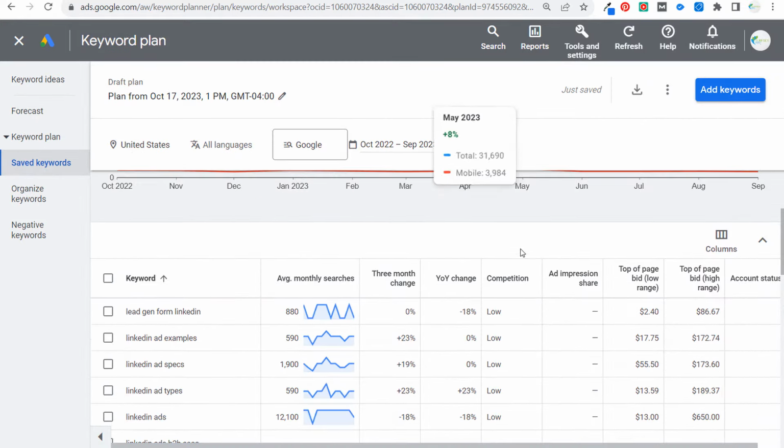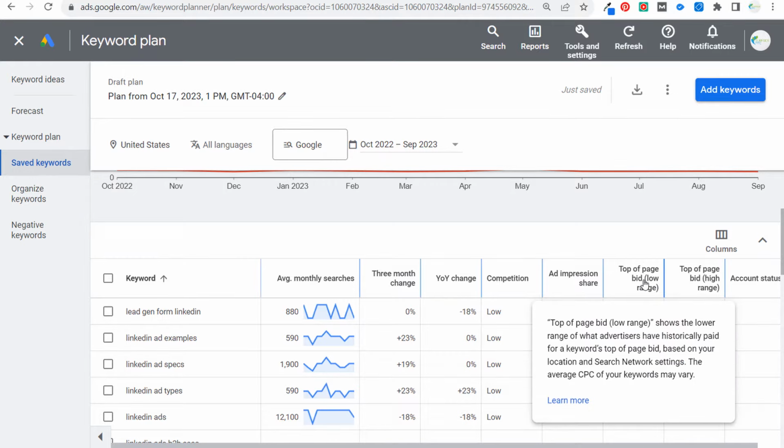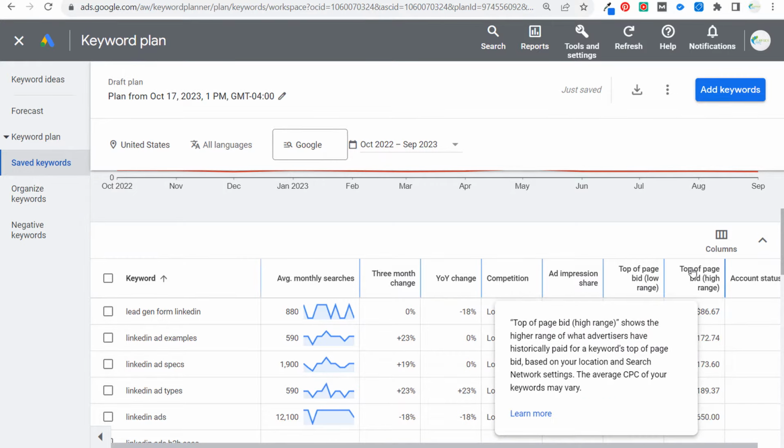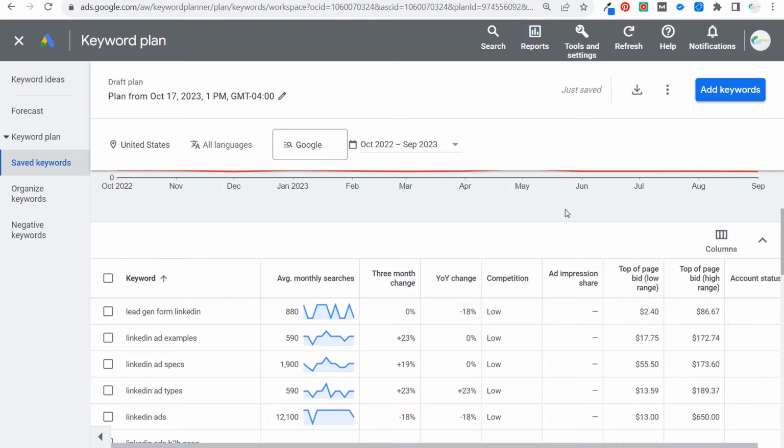And then as we scroll down here, you can get an idea of the top of page bid, the low range, and the top of page bid, the high range. So basically getting a bid range of how much advertisers are bidding on some of these keywords. Now for LinkedIn ads keywords, very, very competitive. You can see very high bids.